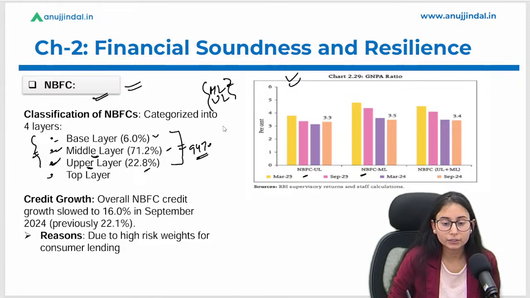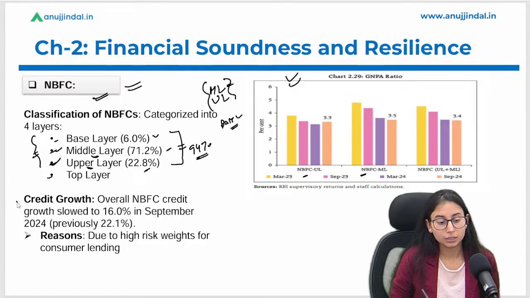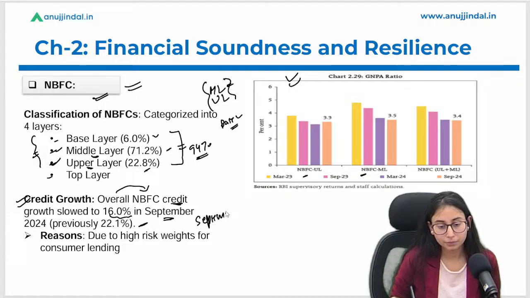Okay, so no data is related to the base layer here. Okay, let's discuss the credit growth. The overall NBFCs' credit growth has slowed to 16% in September, which was 22% in the previous September 2023. So this is the year-on-year data.